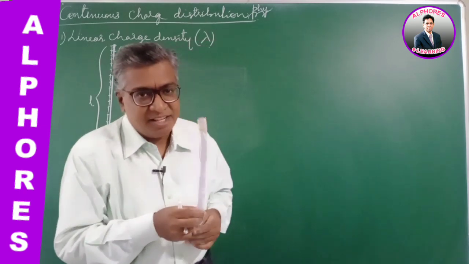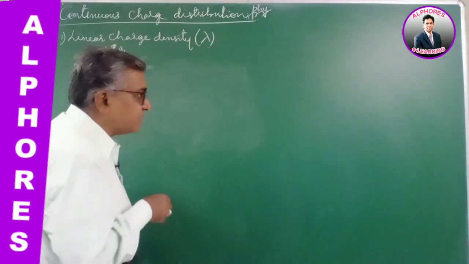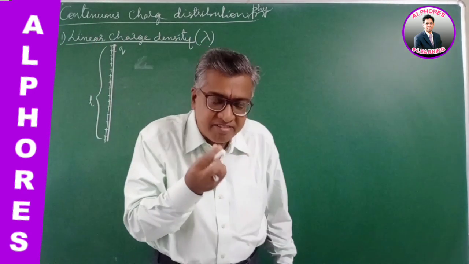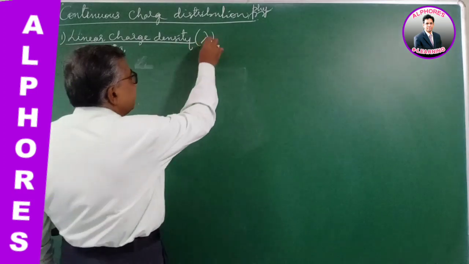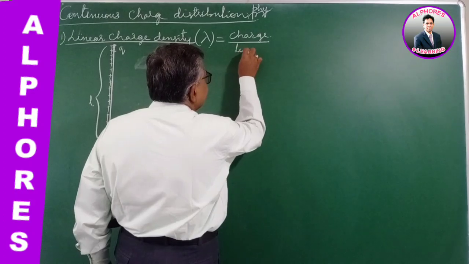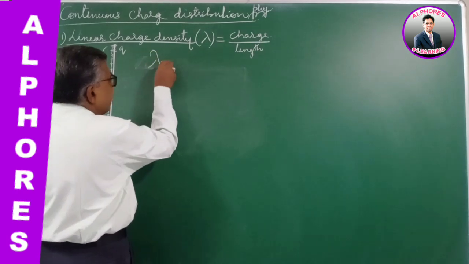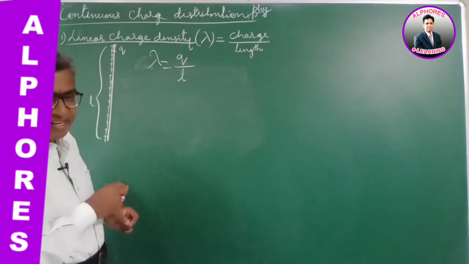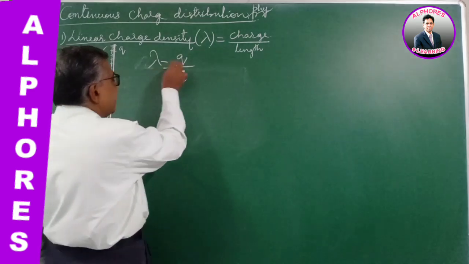For such a charged conductor where the charge is distributed in one dimension, only along the length, we define a parameter which gives the quantity of charge: the linear charge density lambda. It is defined as the amount of charge possessed by it per unit length. Charge per unit length. So lambda is equal to Q by L. The amount of charge possessed by it per unit length.